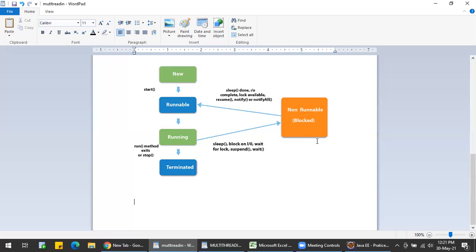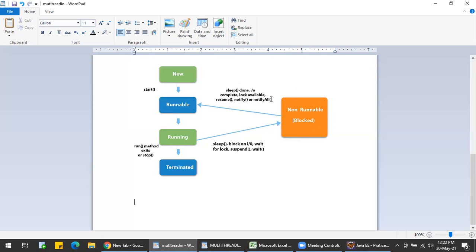That means when there are multiple threads running, the thread scheduler follows some methods to select the thread. I'll explain that also. For now, just understand what the non-runnable state of a thread is.